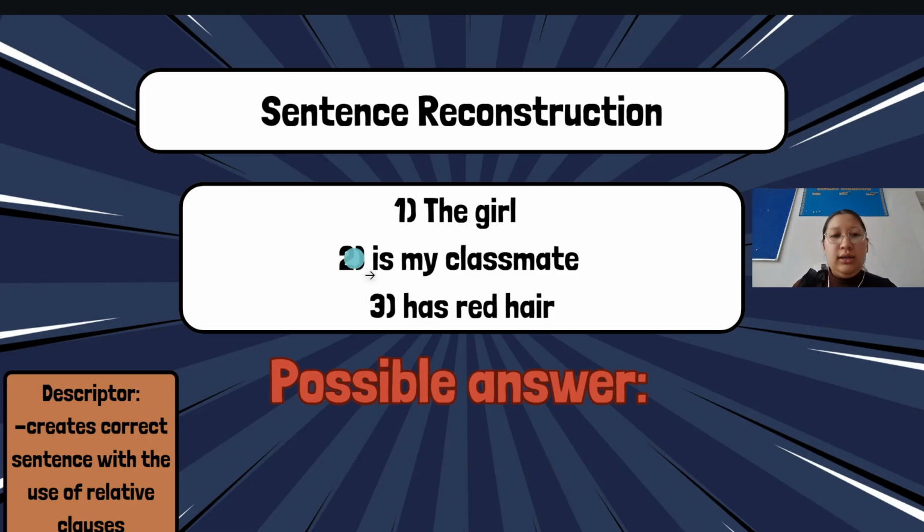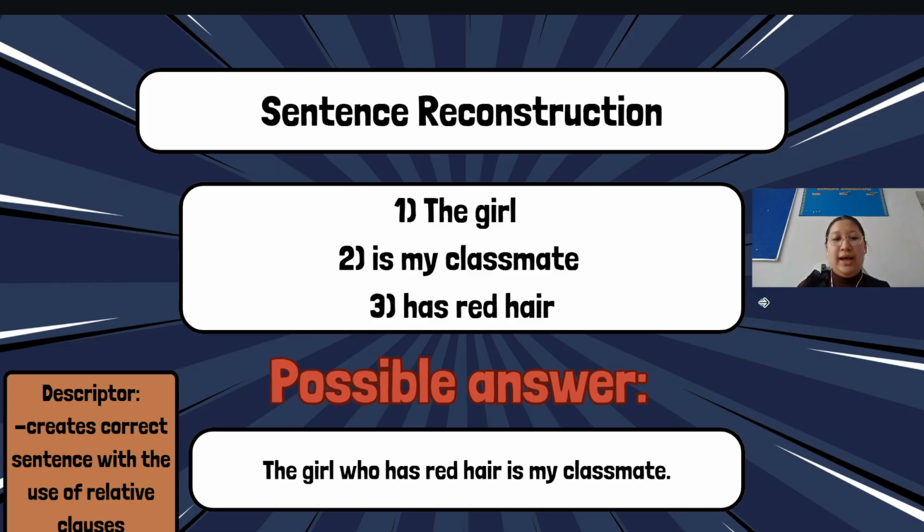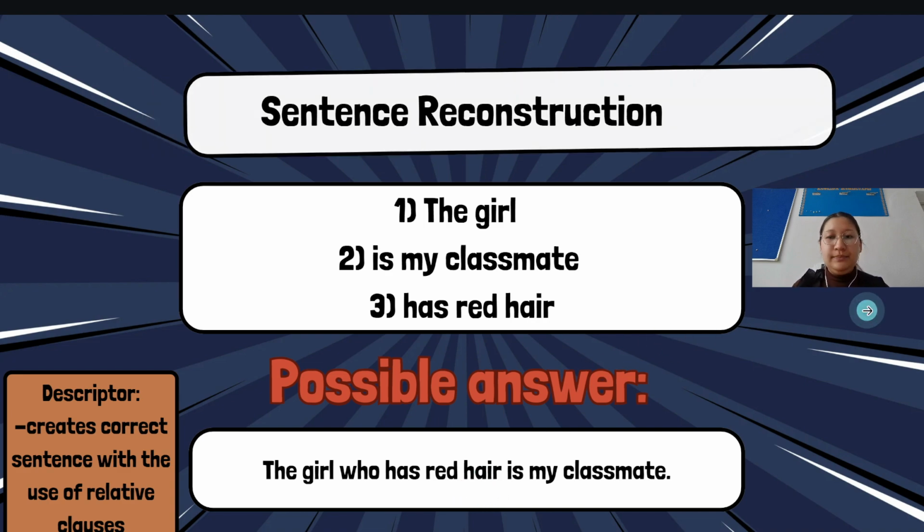The girl, his classmate, has red hair. Let's check the possible answer. The girl who has red hair is my classmate. Notice that we didn't put any comma because this information is essential. Because it cannot be any girl. We have to emphasize which girl it was. The girl had red hair. Next.